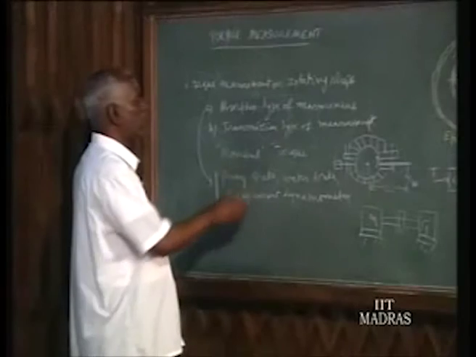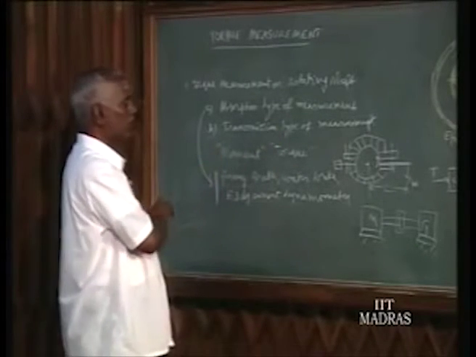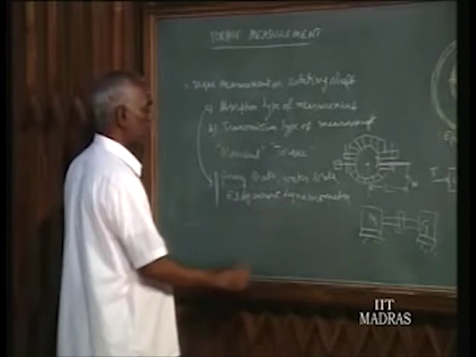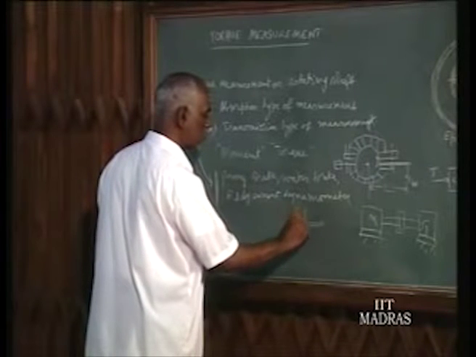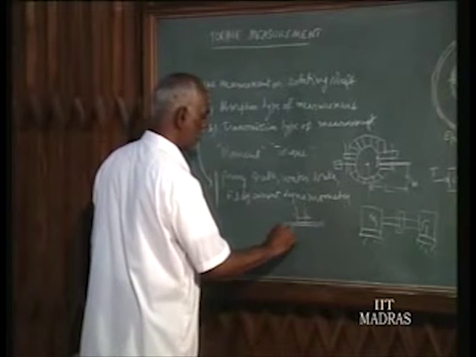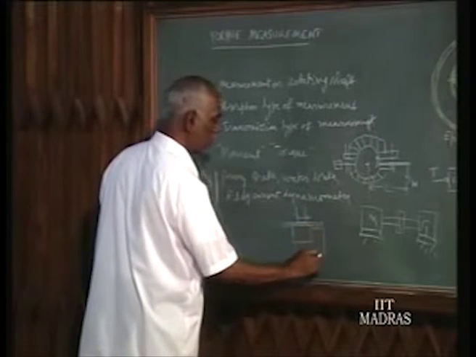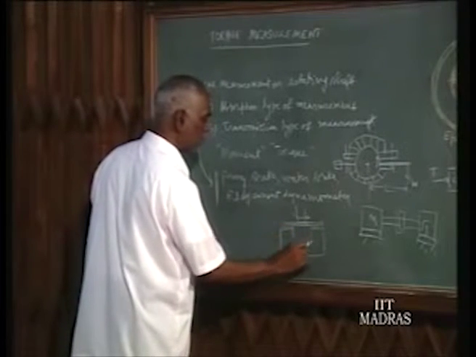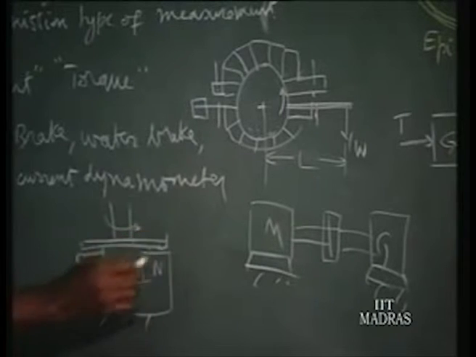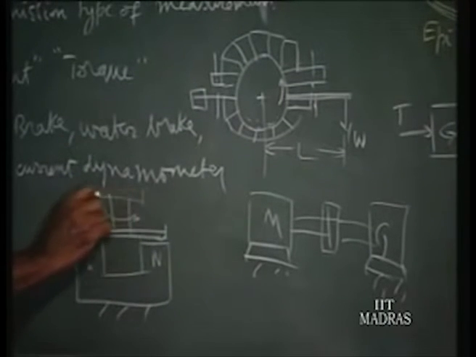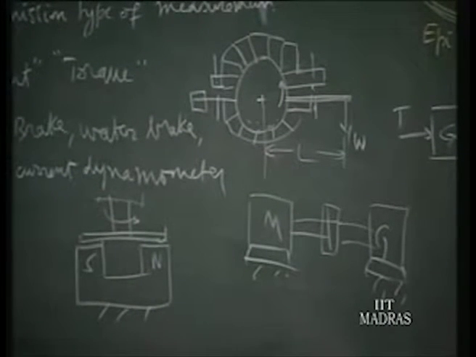The third one is the eddy current type of measurement. There you will have a disc rotated by the shaft. This is the rotating shaft, and here you will have a permanent magnet arranged, with a gap. This is the north pole, this is the south pole, and this is a fixed one. This is rotating from the motor. This is an aluminum disc; an aluminum or copper disc you can have.